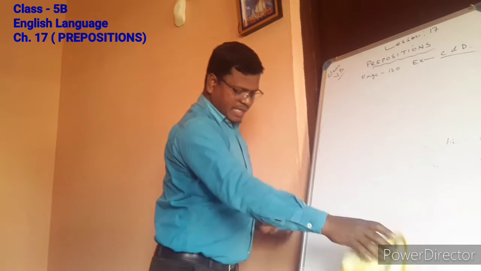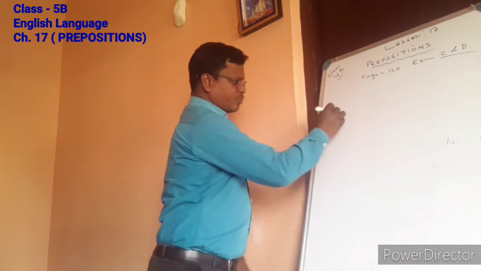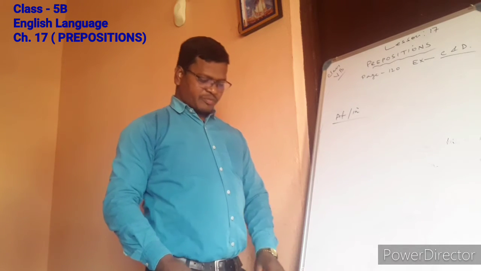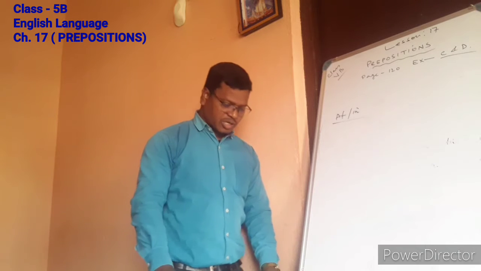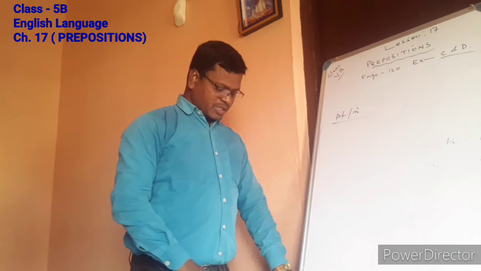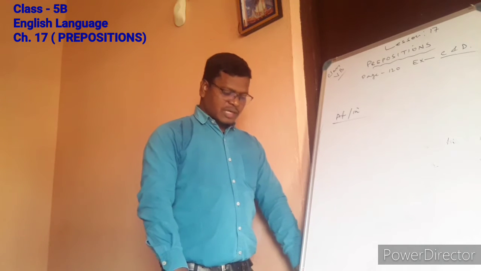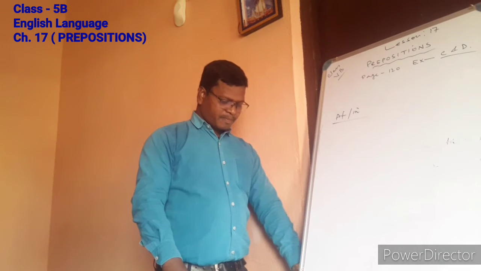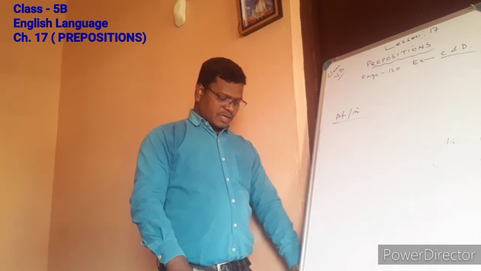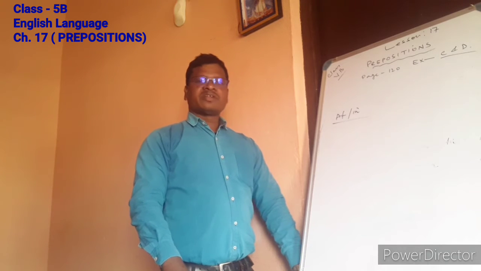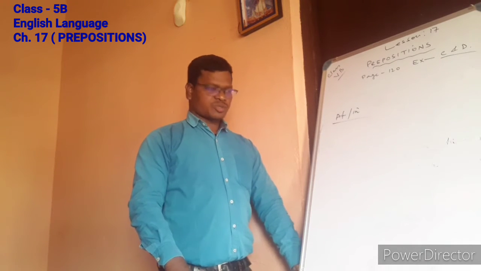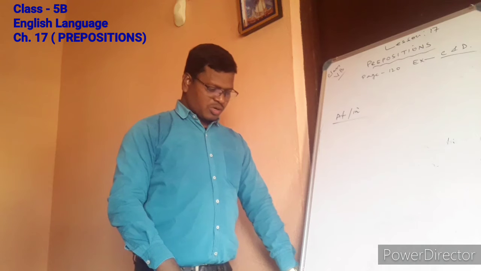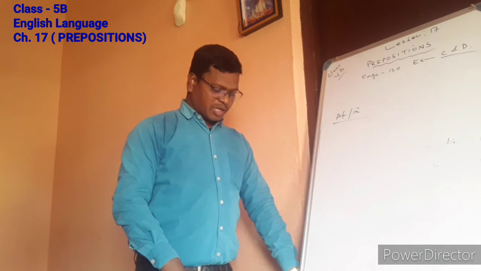And we have at and in. What is the difference? At is used before a small place, and in is used before a large, big or well-known place. Suppose I say, he lives at Rampurhat. I can say in Kolkata, in Howrah. So at is used for a small place and in is used for a bigger place.